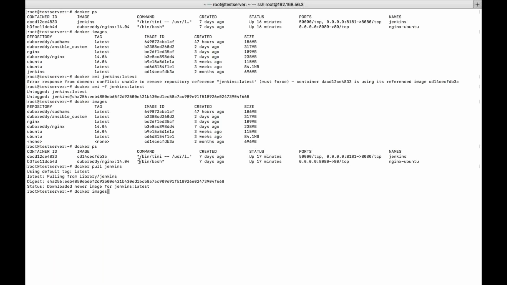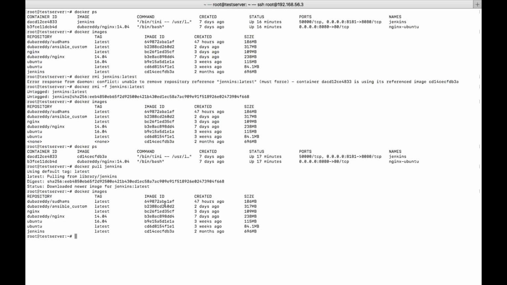You can see here that particular content has not been removed entirely. Though I executed the force, it is not removed. It is just untagged. Untagged in the sense it has removed the metadata information of that particular image. The data of the actual image is not removed. You can see the size is 696 MB itself. So you cannot remove it completely. That's the reason it is not recommended to remove an image when there are containers running with this particular image. That is what we need to take care of.